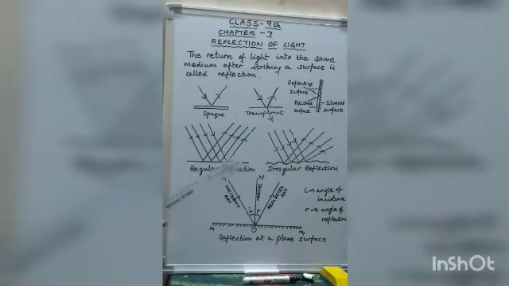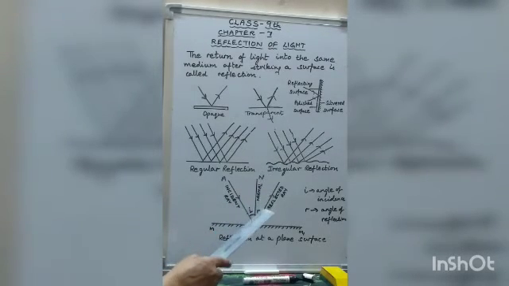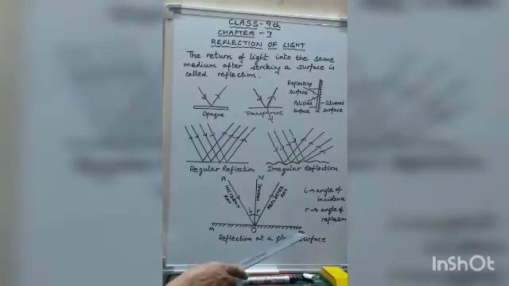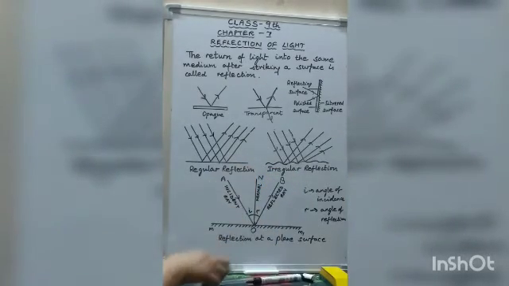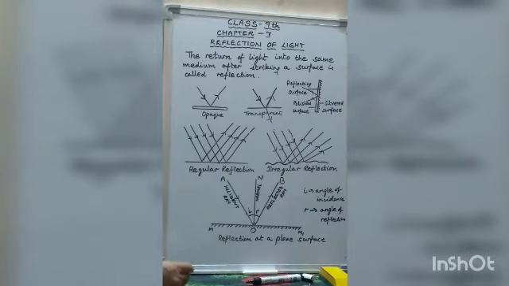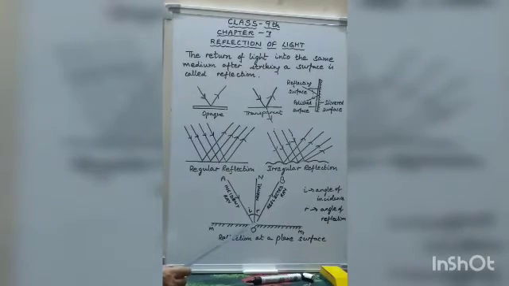Plane of incidence. The plane containing the incident ray and the normal is called the plane of incidence, and the plane containing the reflected ray and the normal is called the plane of reflection. So in this figure, MM1 is a plane reflecting surface, suppose a plane mirror, and a light ray AO is an incident ray, OB is the reflected ray, ON is the normal, i is the angle of incidence, and r is the angle of reflection, and they all are meeting at one point, at the point of incidence.